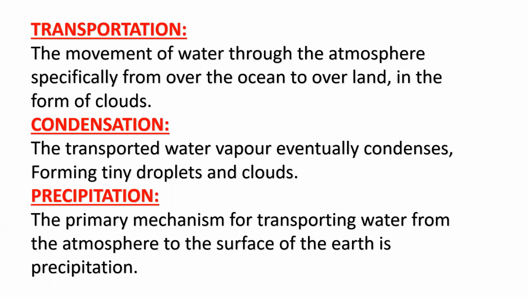Then come to the next, precipitation. The primary mechanism for transporting water from the atmosphere to the surface of the earth is called precipitation. And we'll see this precipitation in different forms. Here we'll see it in the form of rainwater, the droplets, and it will be in the form of snow and in the form of fog also.